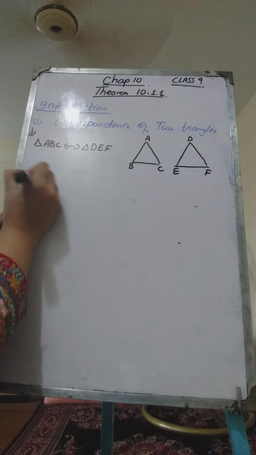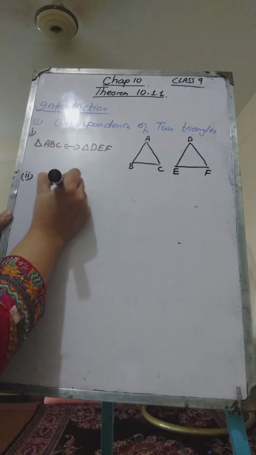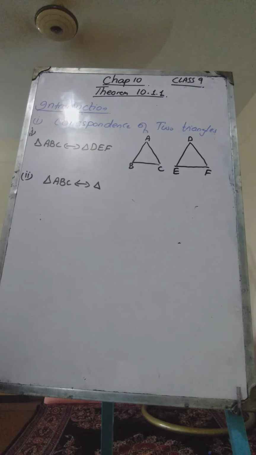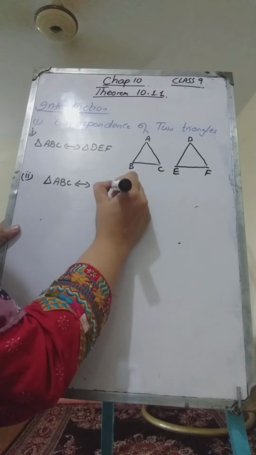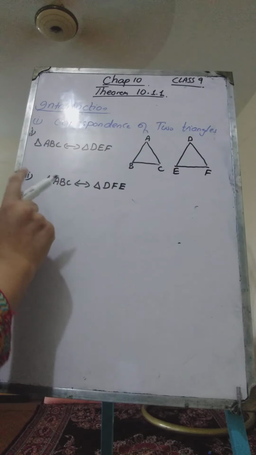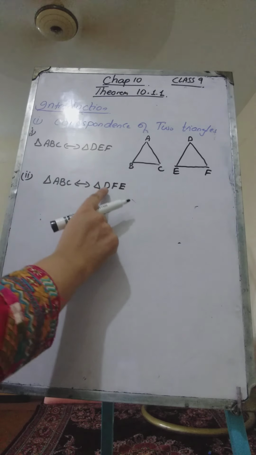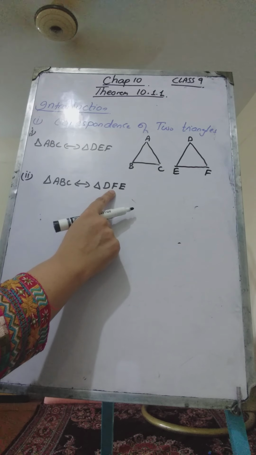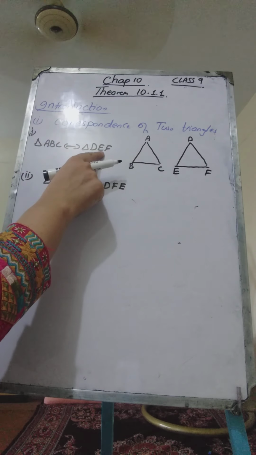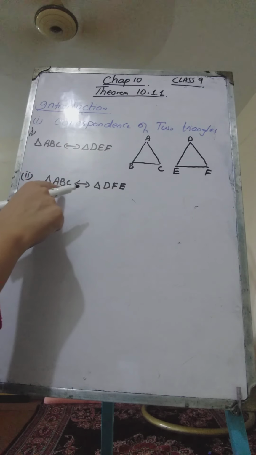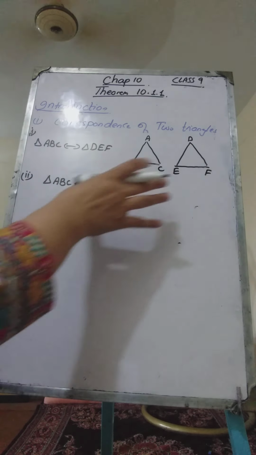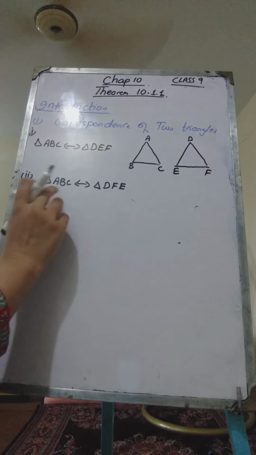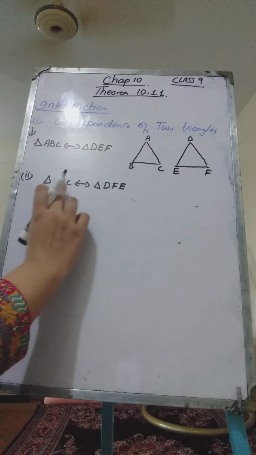The second can be triangle ABC corresponds to triangle DFE. Here we have taken A corresponding to D, but corresponding to B we have taken vertex F, not E. Before, corresponding to B we had taken vertex E, but here this is another correspondence. This is some other naming of these two triangles and some other matching of vertices. This is the first matching, this is the second matching. In this we have matched B with F and C with E.